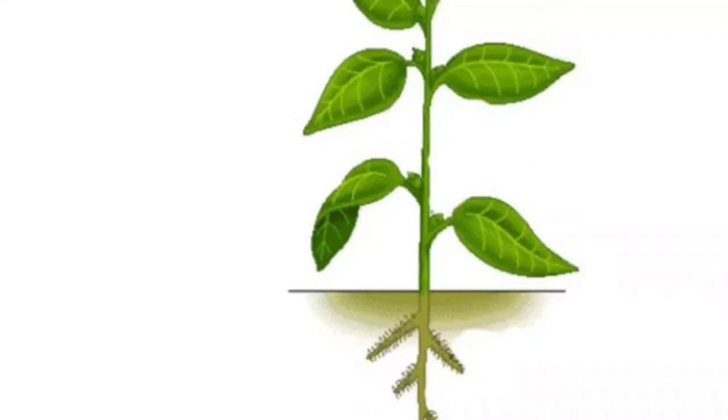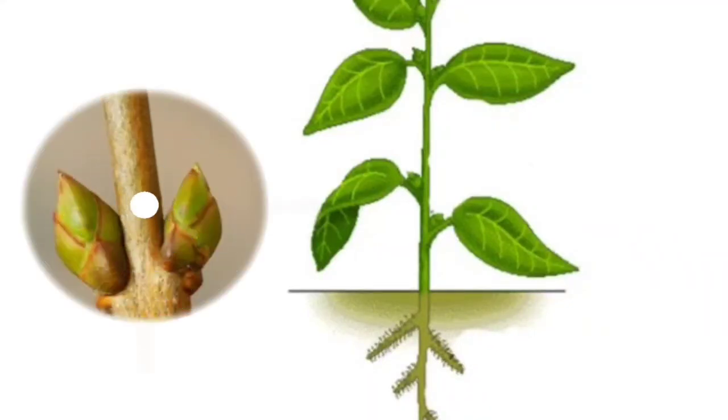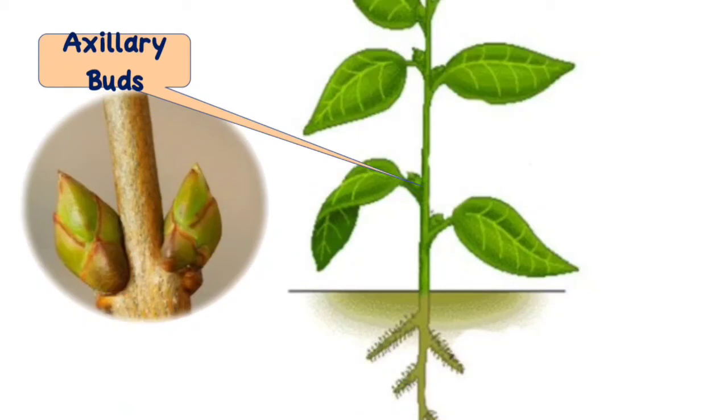A stem also has axillary buds. These are known as axillary buds, which grow in the angle between the branches and the leaves or the main stem.